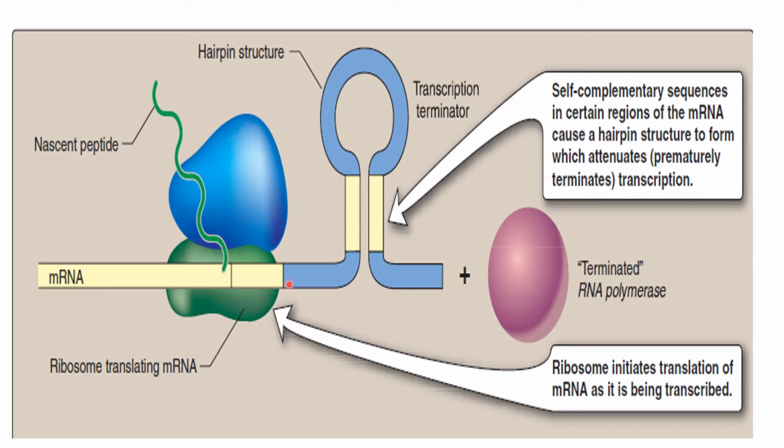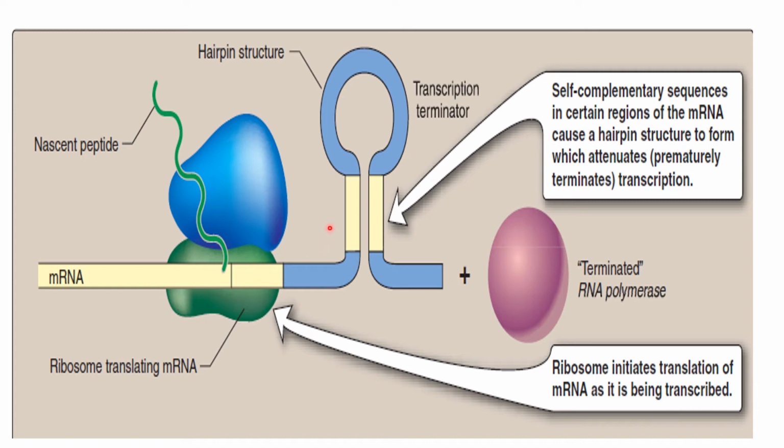Here is another way to show how this messenger RNA is formed, how the attenuation is formed between 3 and 4, and how RNA polymerase stops or terminates so as to stop the messenger RNA. When there is no messenger RNA, then no polypeptide chain is formed. The transcriptional and translational processes go on side by side in prokaryotes.